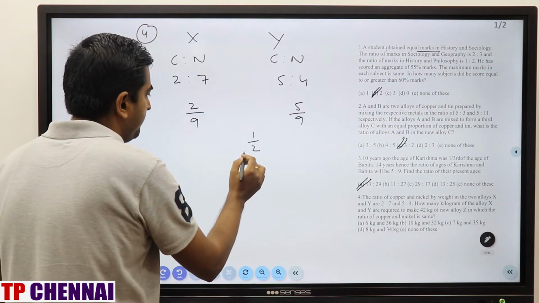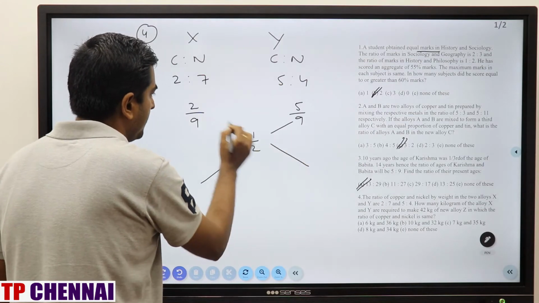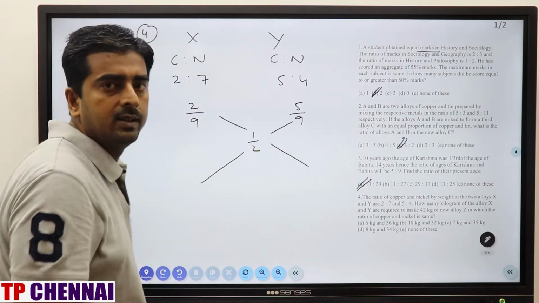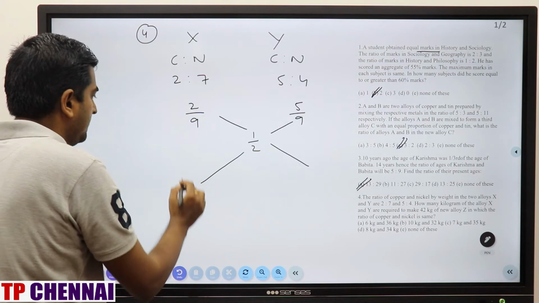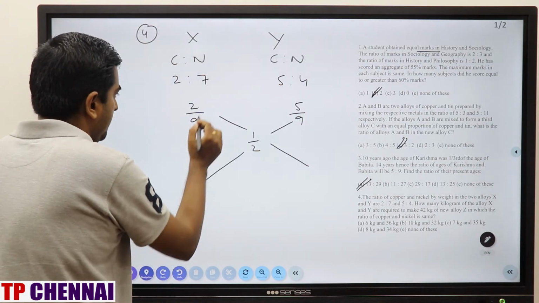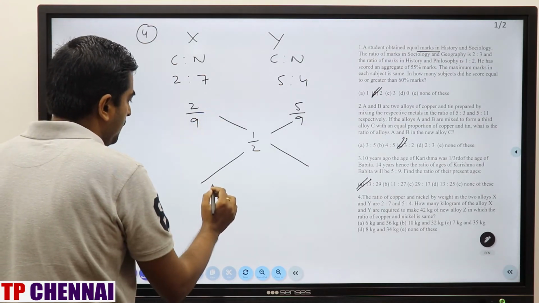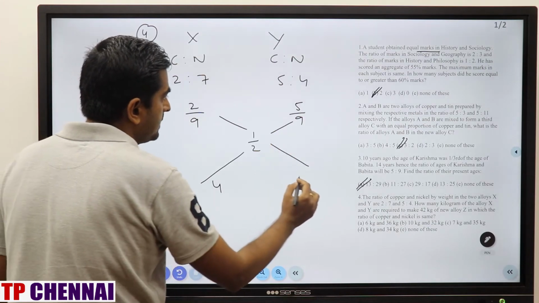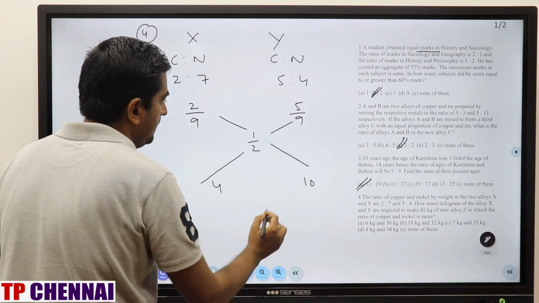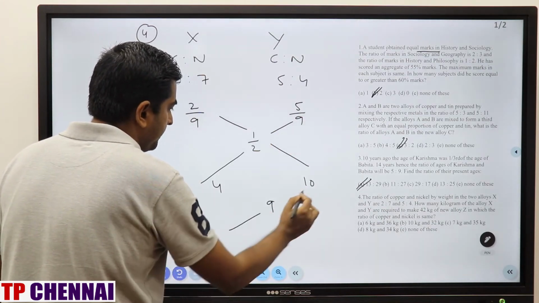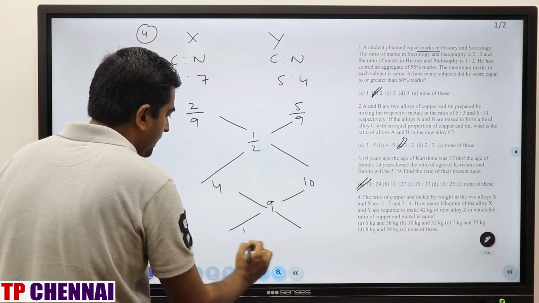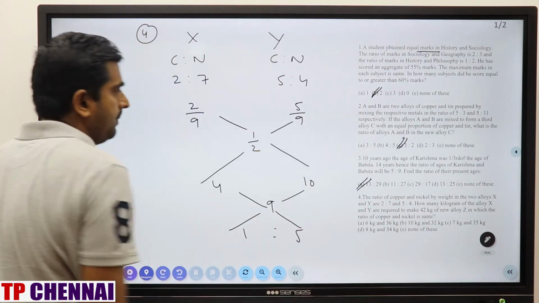So again 2, 9 and 9, what is the LCM? 18. So this is nothing but how much? Multiply this one by 18, this is 4. This is how much? 10. This is how much? 9. So ratio will be 1 is to 5.